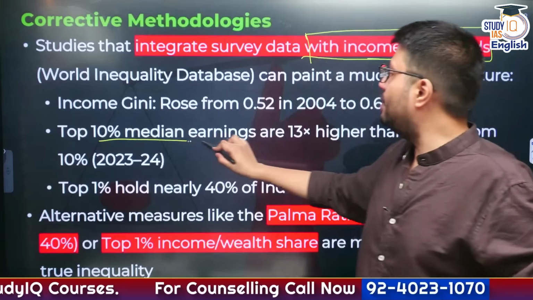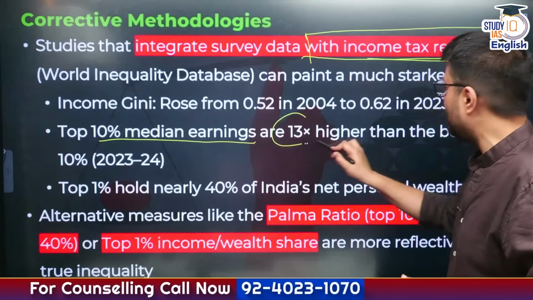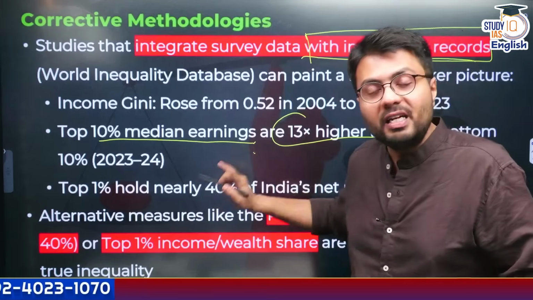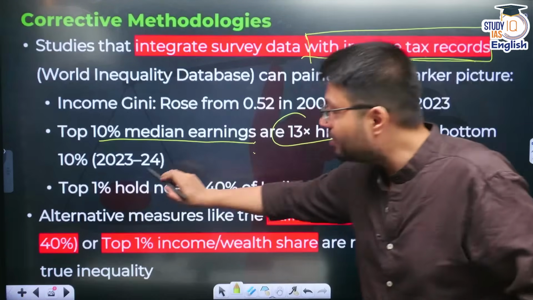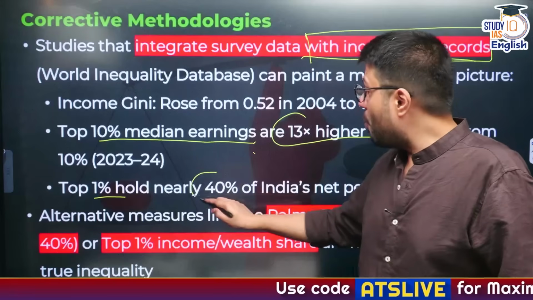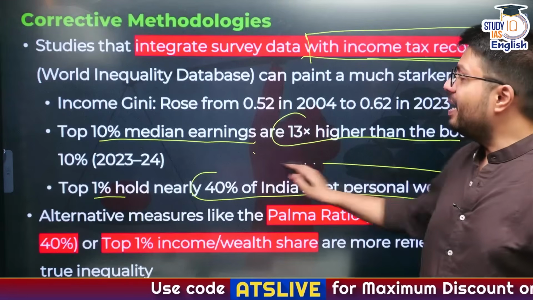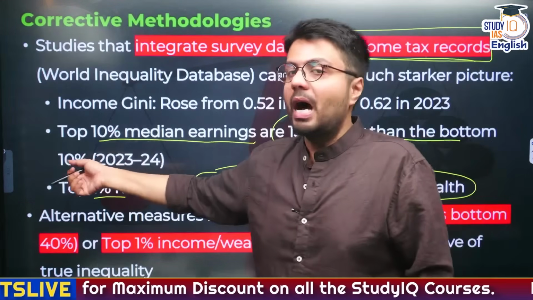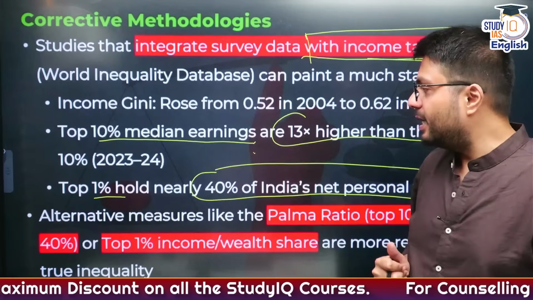top 10% medium earning, they are earning actually 13% higher than the bottom 10%, which actually highlights inequality exists in India. Similarly, top 1% of India's households hold nearly 40% of India's national wealth. So you can utilize these data in your mains answer writing. That is also the utility.